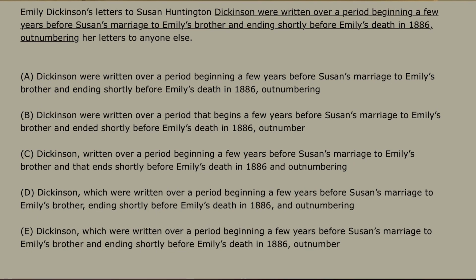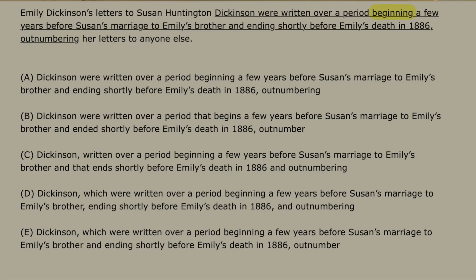Emily Dickinson's letters to Susan Huntington Dickinson were written over a period beginning... So I saw the word beginning, like a verb-ing modifier, so we'll pause at that point. Written over a period. So someone wrote to someone over a period beginning a few years before Susan's marriage to Emily's brother, and then I saw "and ending shortly before Emily's death in 1886." I'll pause after this, and the "and" is like a parallelism marker.